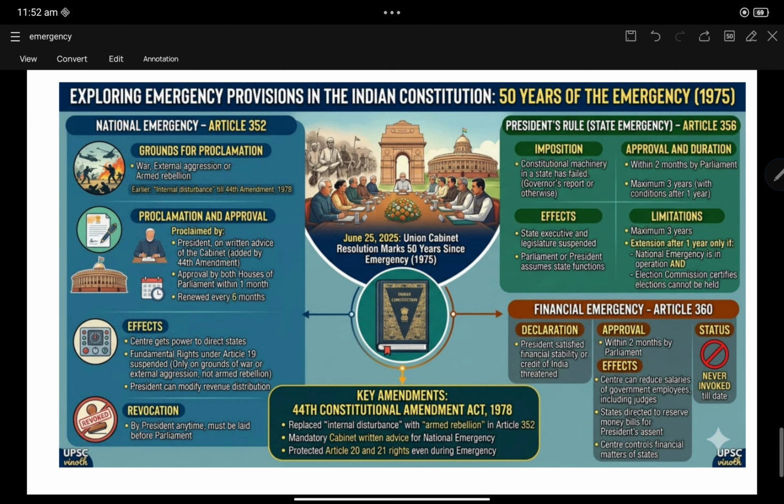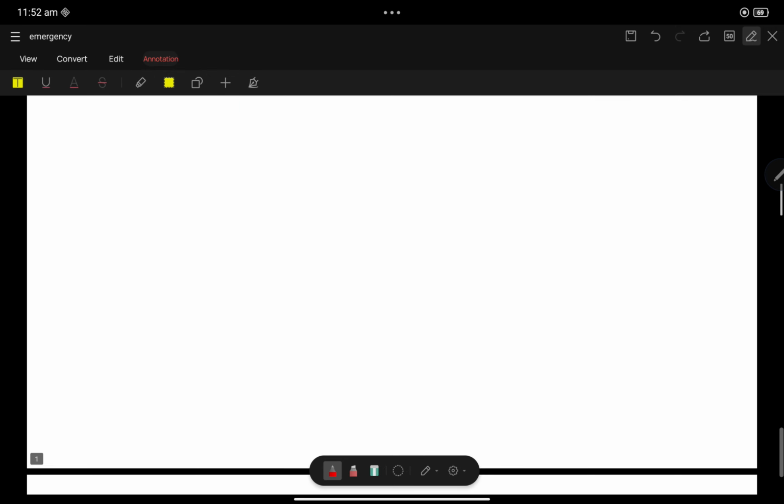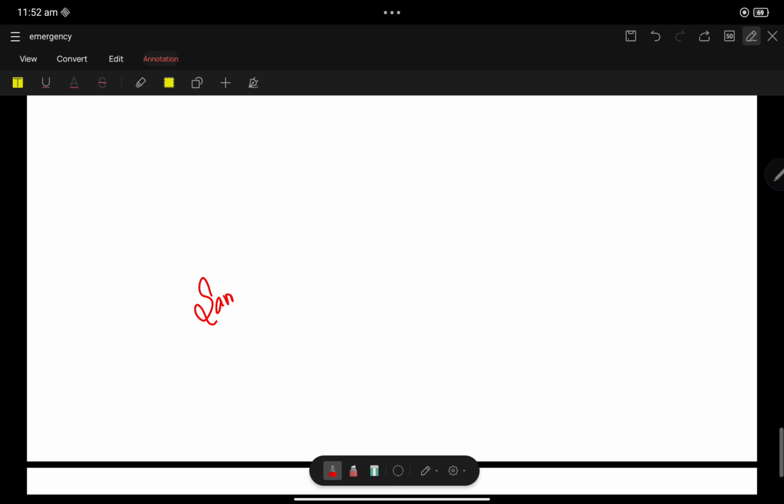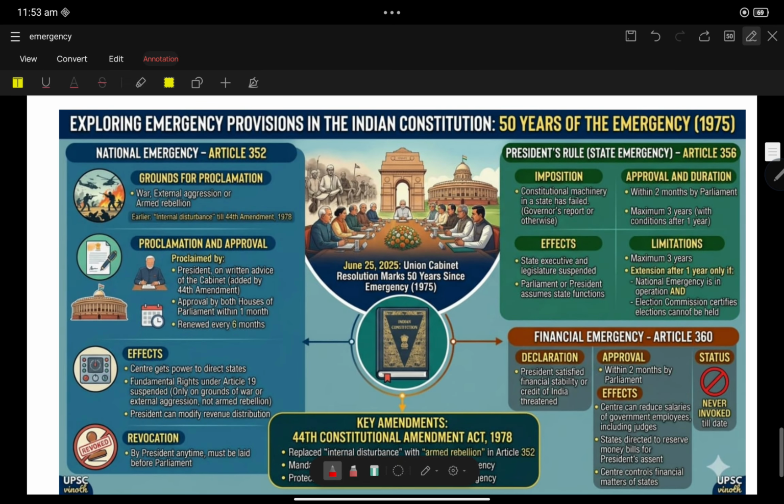So today we are going to discuss one of the important topics, that is emergency. Parliament has declared June 25, 2025 as Samvidhan Hatya Divas to mark 75 years of emergency.